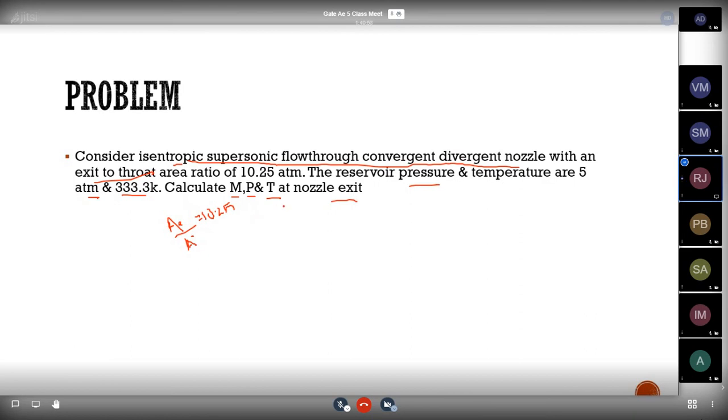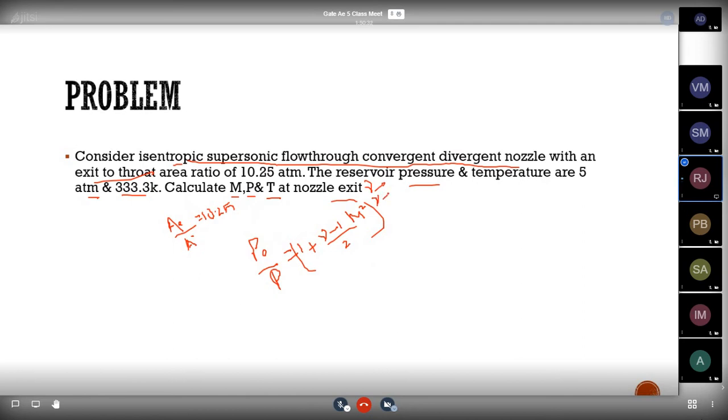So can you solve this sum? Because we have these formulas. You know all the formulas: the P0 by P formula, the T0 by T formula. For P0 by P, we know the formula, that is equal to (1 plus (gamma minus 1) by 2 into M square) whole power gamma by gamma minus 1.